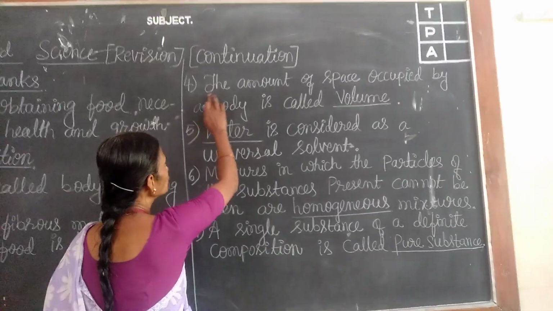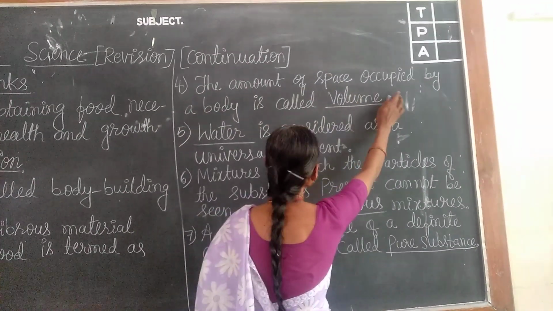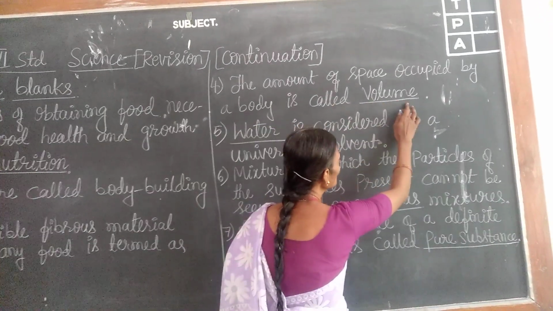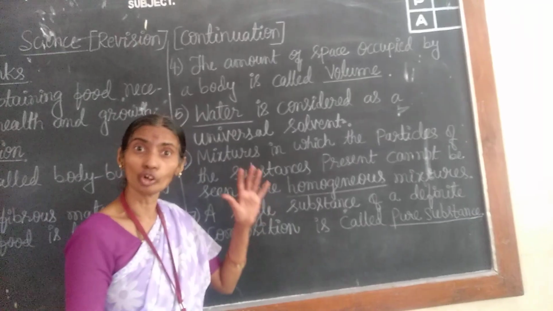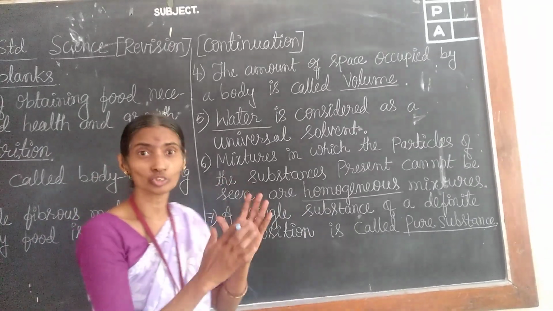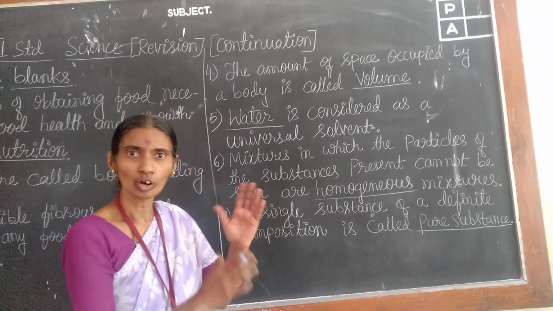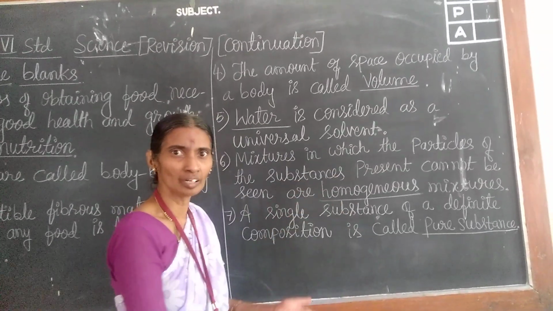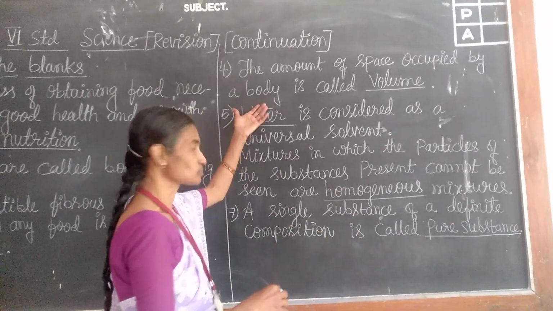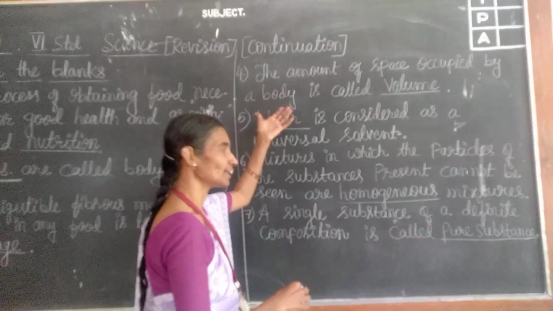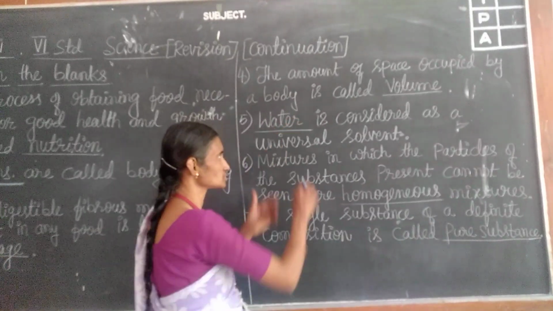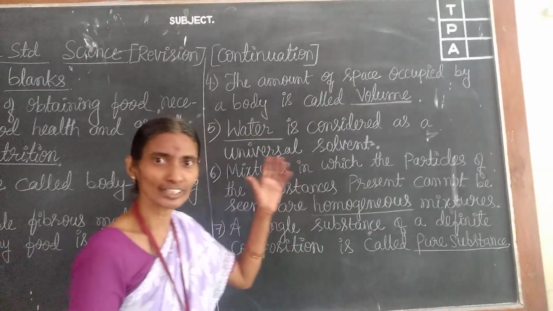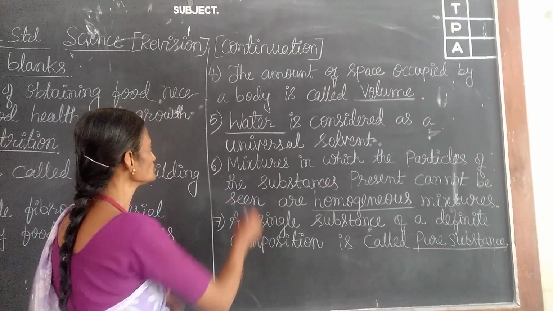Now, fourth, the amount of space occupied by a body is called dash. It is volume. You know children, the amount of space in a glass or in a tumbler, in a pot, whatever space is available to fill a substance, in any body, it may be a box. That space is called volume.